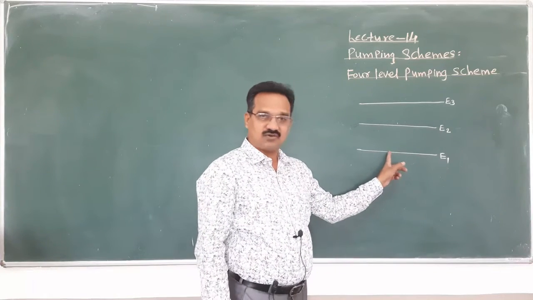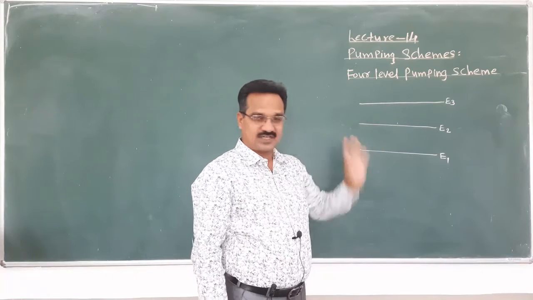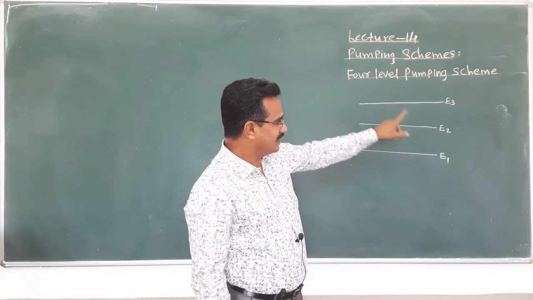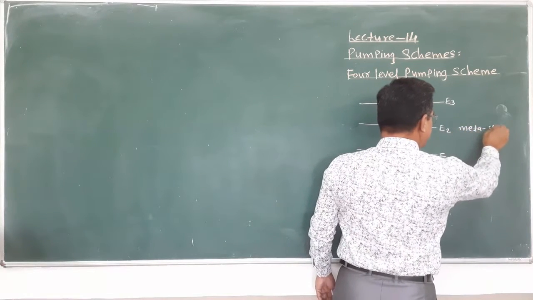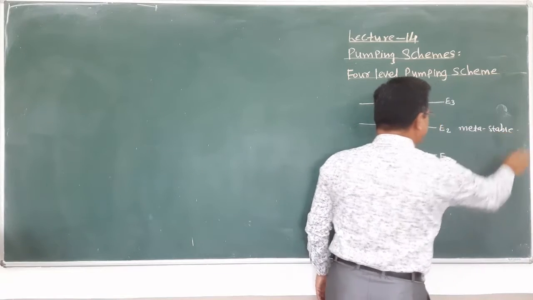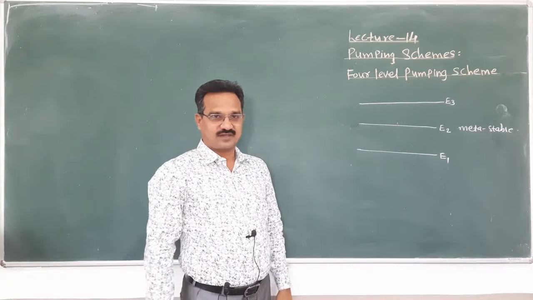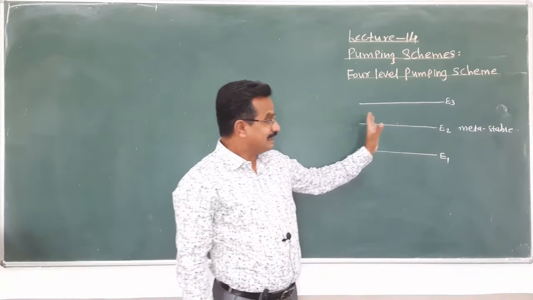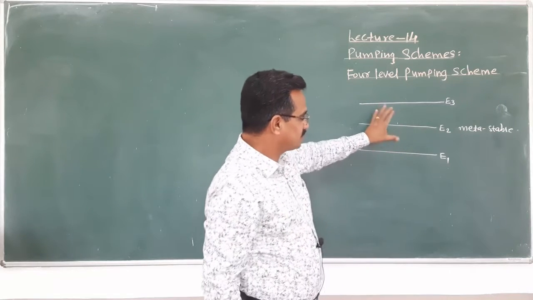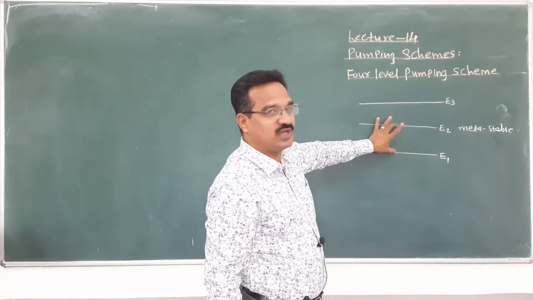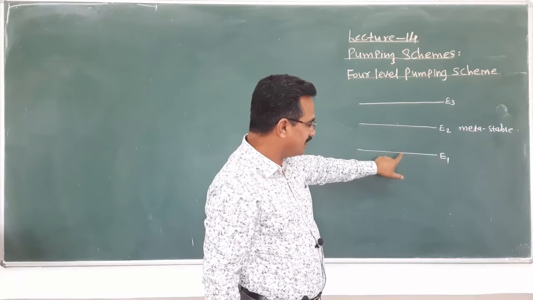Out of that, E1 is ground state, and E2 and E3 are excited states. Out of that, E2 is metastable state, and this is actually the pump state. In this, what will happen? Population inversion is in between these two levels, metastable state and ground state.